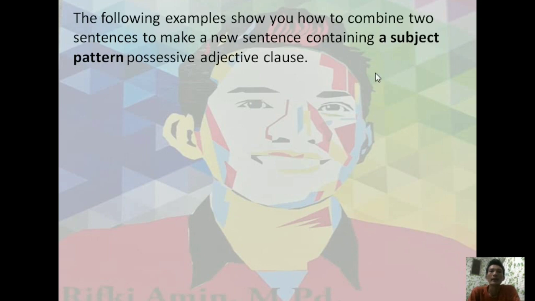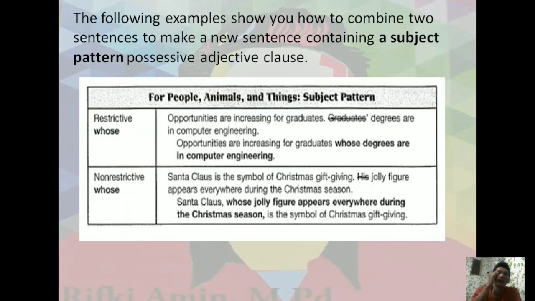The following examples show you how to combine subject patterns. For people, animals, and things, the subject pattern here uses whose, and non-restrictive clauses also combine with whose. Opportunities are increasing for graduates. Graduates' degrees are in computer engineering.